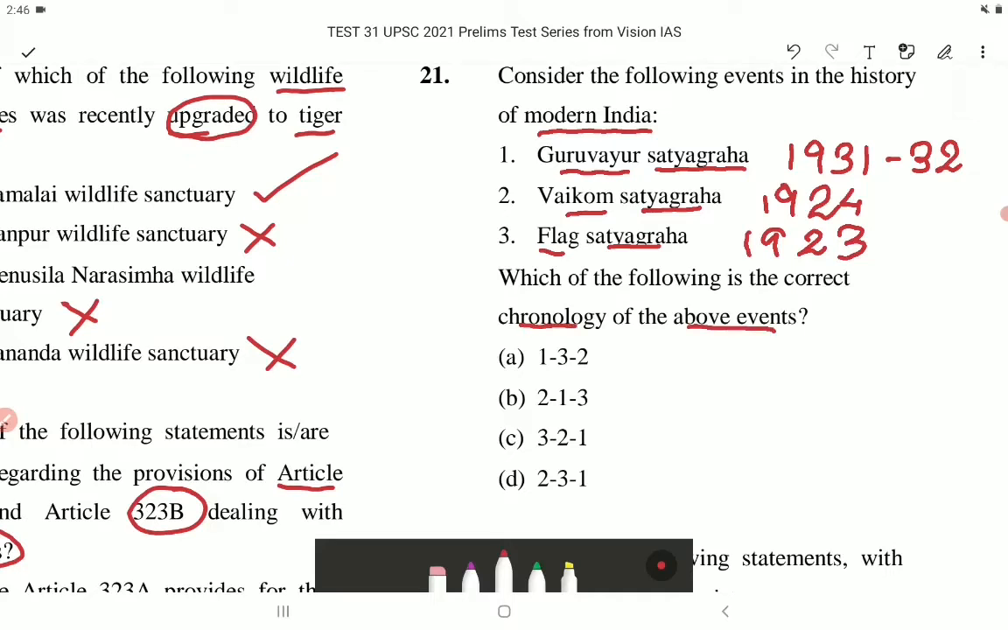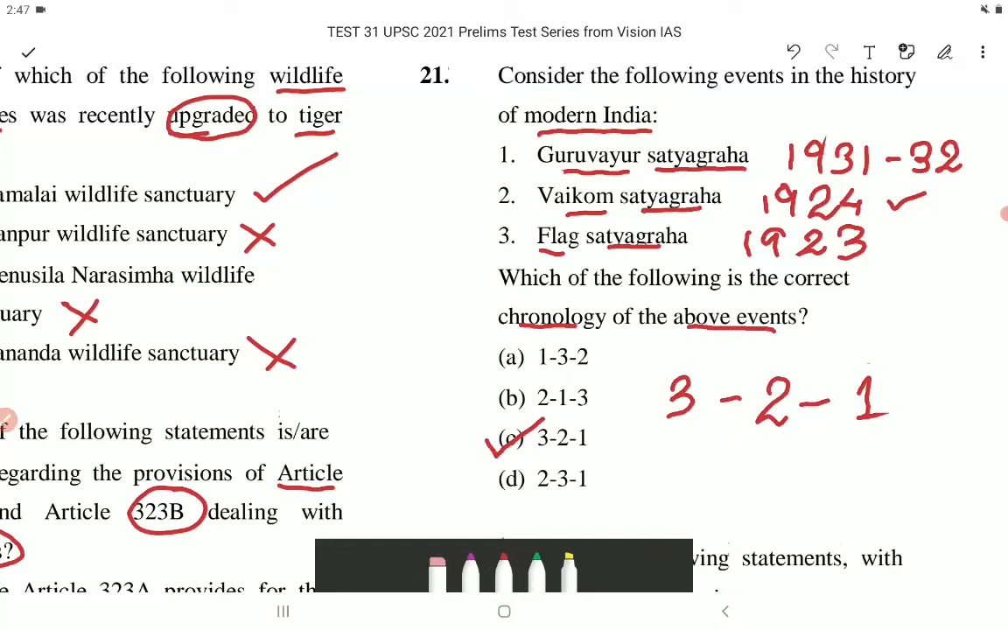So the first event which took place was Flag Satyagraha in 1923. So 3 is first. Then next would be in 1924 Vaikom Satyagraha 2, and then in 1931-32 we have Guruvayur Satyagraha. So 1. So the sequence would be 3, 2, 1. So the correct option is option number C.